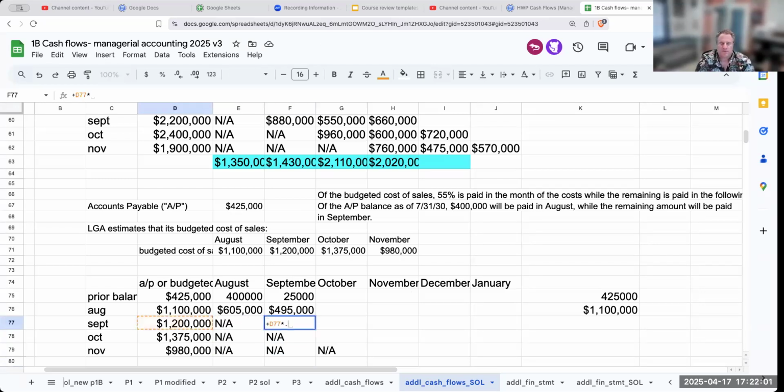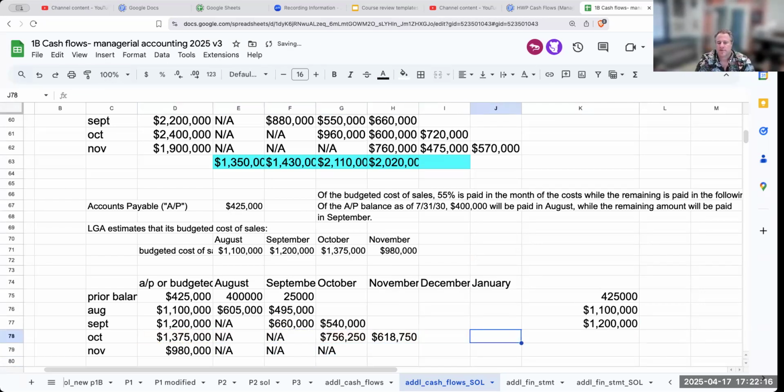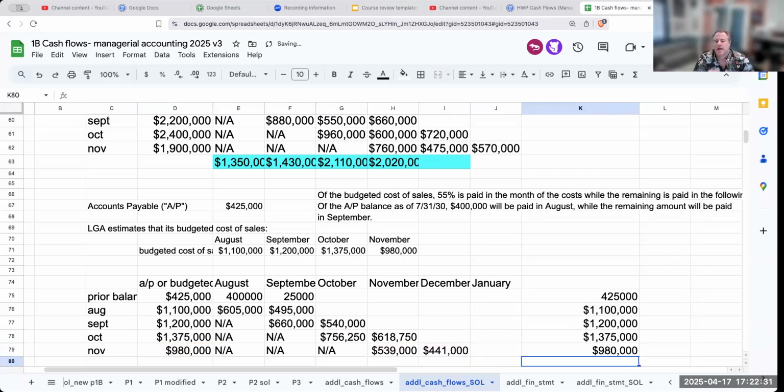So again, 55% in September and then 45% over here. Want to make sure that my numbers are adding up. And then over here, I've got 55% in October and then 45% in November. I want to make sure that these numbers are adding up. 55% in November and then 45% in December. Or a total over here of 980,000.